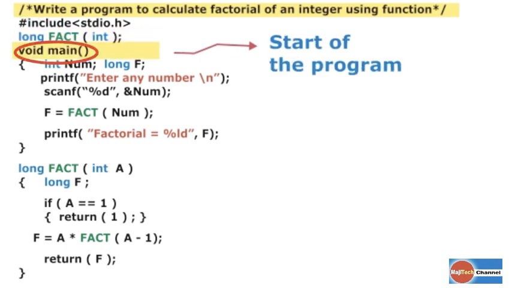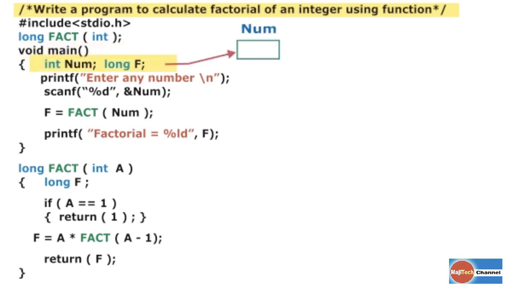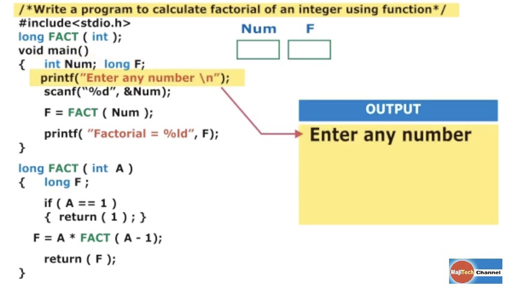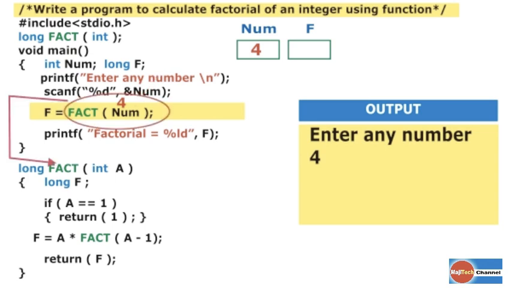Execution always begins from the main function. Here we have declared integer num and long f variables. This print statement generates an output: enter any number. Through the scanf function we are reading the value of the num variable, that is 4. Now f is equal to fact of num, that is factorial of 4. We are calling the fact function by giving the value 4 as an argument.